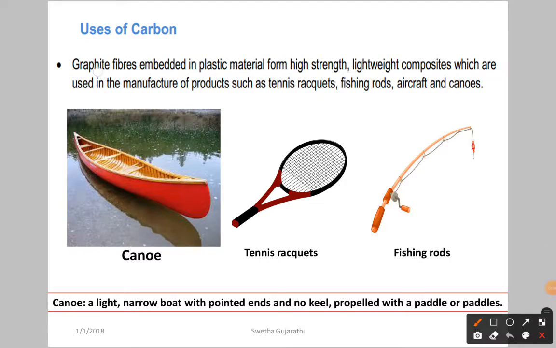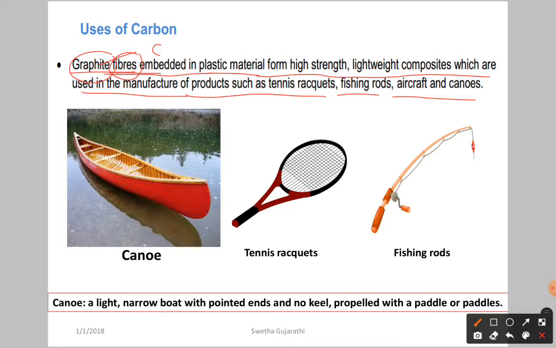Here, graphite fiber, as we discussed already, is nothing but graphite. It is an allotrope of carbon. So graphite fiber, as you know very well, is somewhat thread type. Graphite fibers embedded in plastic material form high strength, lightweight composites which are used in the manufacturing of products such as tennis rackets, fishing rods, aircraft and canoes.